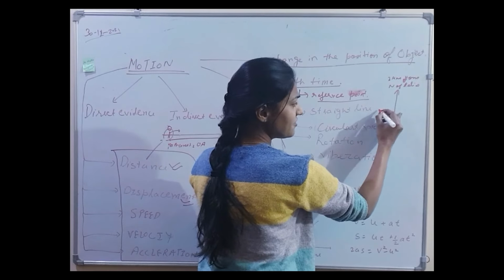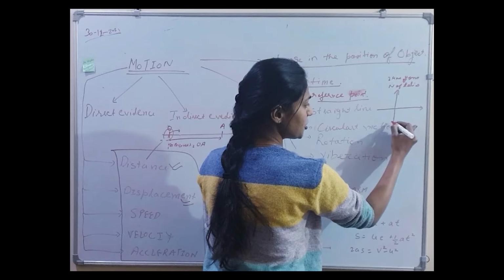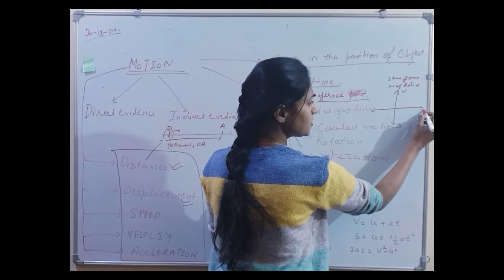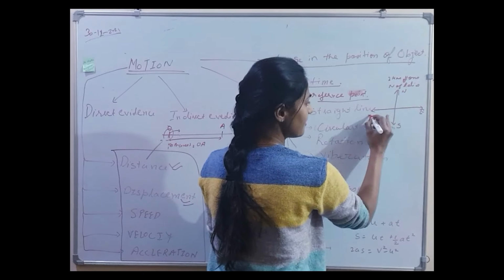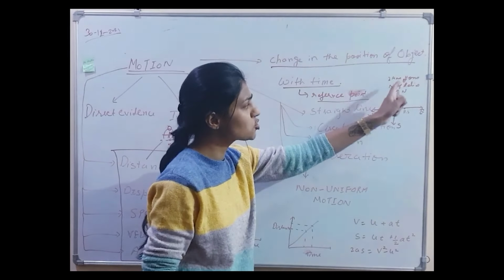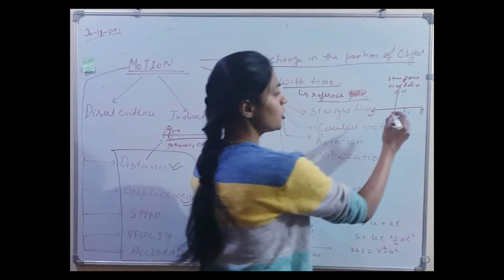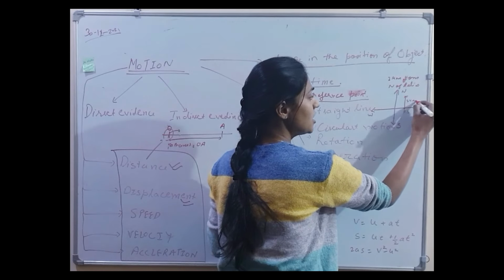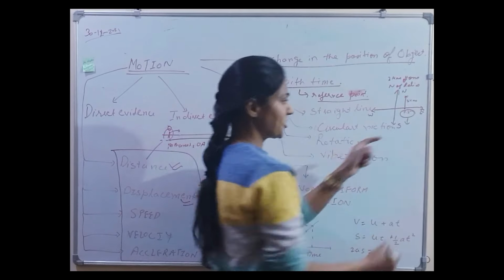Whenever we have this kind of question, we need to make a graph with north, south, east, west. Let's say our railway station is here. I put the railway station here, and the school is 2 kilometers north of the railway station. So the school is here after 2 kilometers. So this is our reference point.